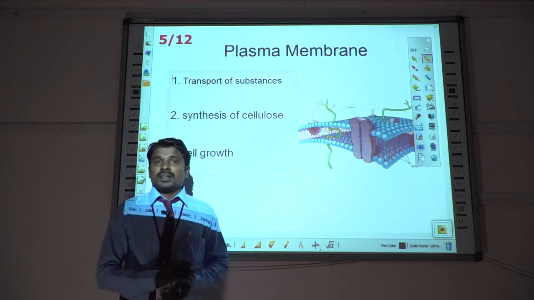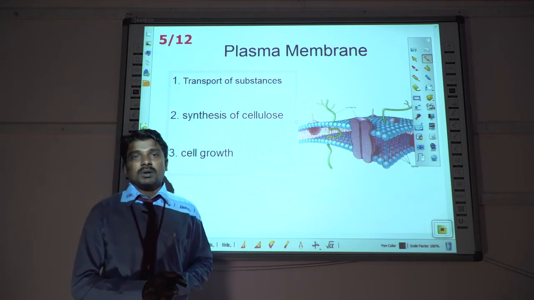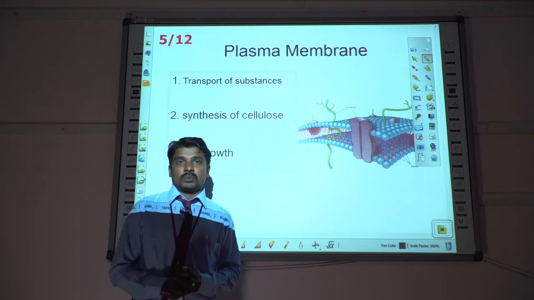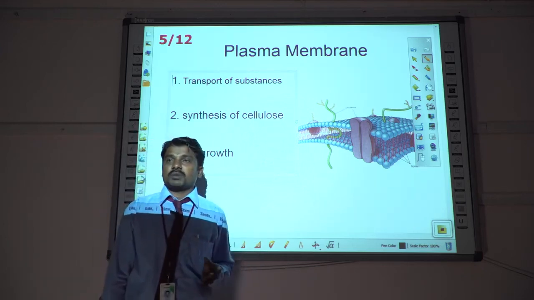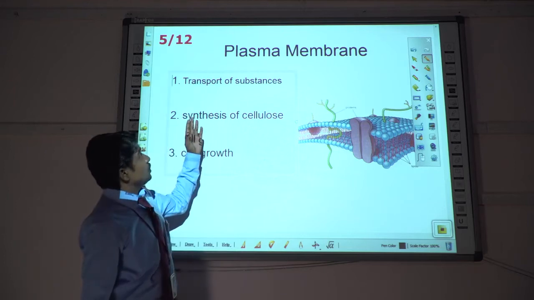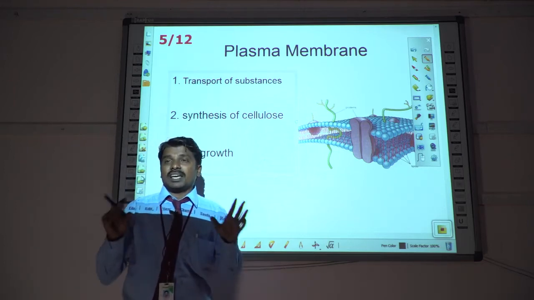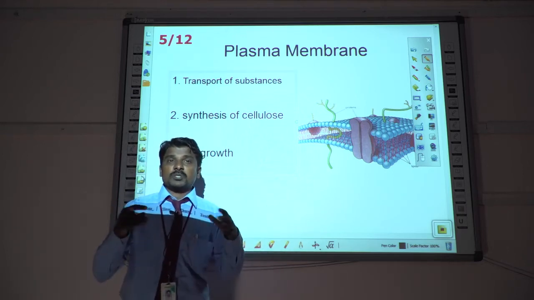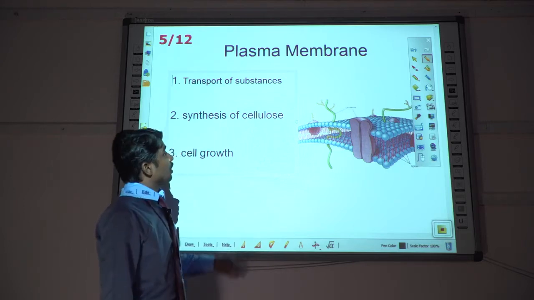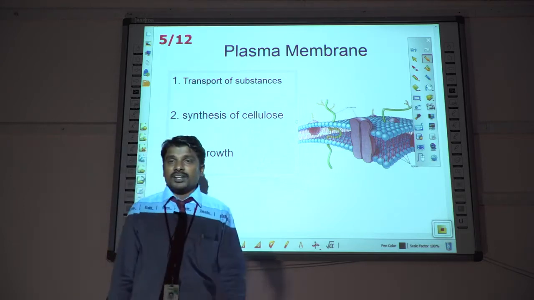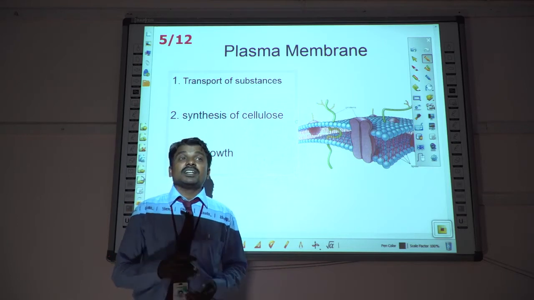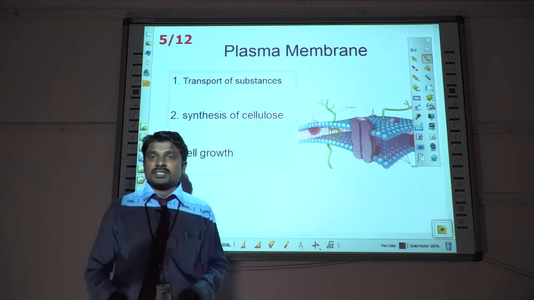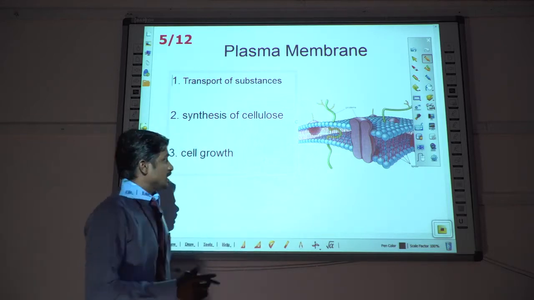This is the outermost membrane of a plant cell. It is normally made up of lipids and protein. The main function of the plasma membrane is to transport substances to all the internal cell organelles. It also acts as a transport material to all the cell organelles. The next function of the plasma membrane is the synthesis of cellulose to help the cell wall, and it is also mainly involved in cell growth.